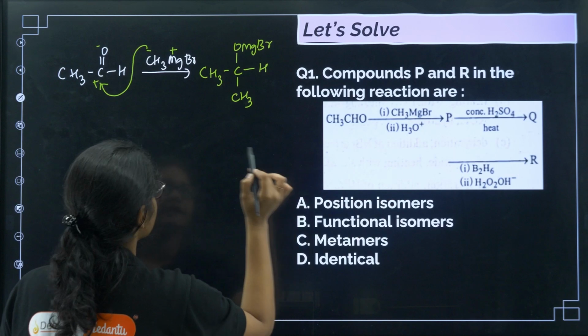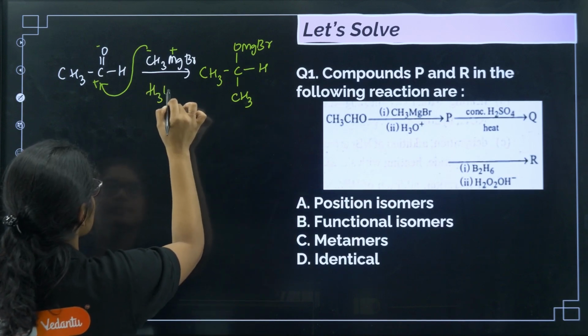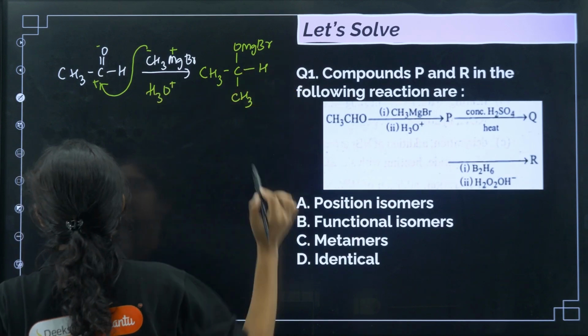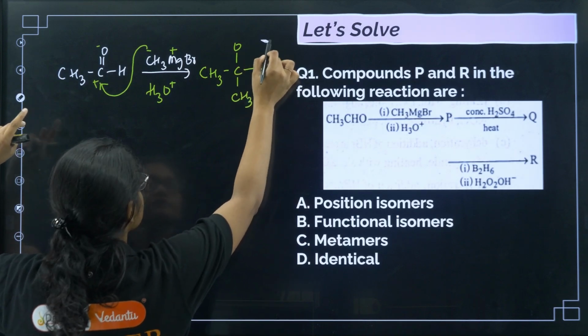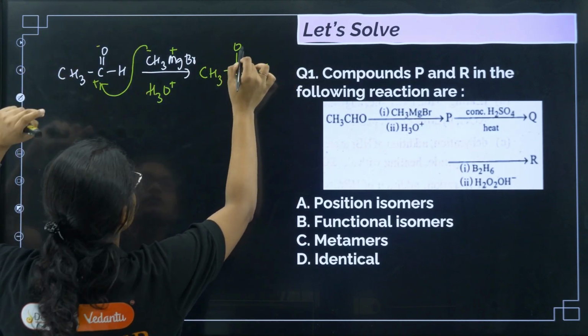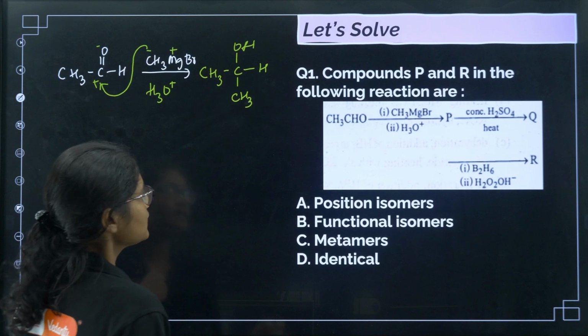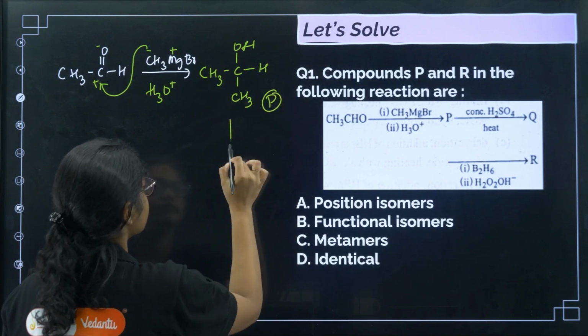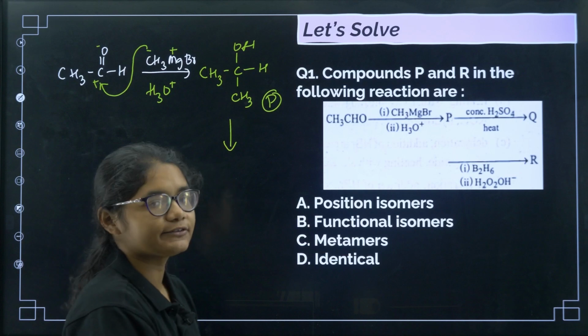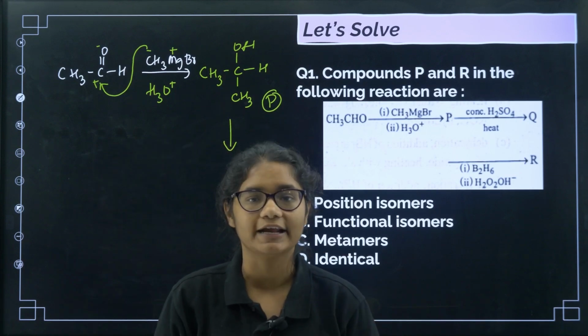But then you see H3O plus is also there here. So this H3O plus will convert this OMgBr to OH, right? So what will happen? This one finally I'll get is OH. This is P. After that you have taken concentrated H2SO4. So concentrated H2SO4 is nothing but dehydration, okay?